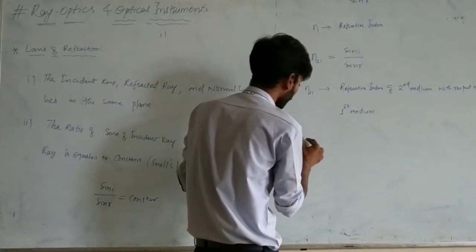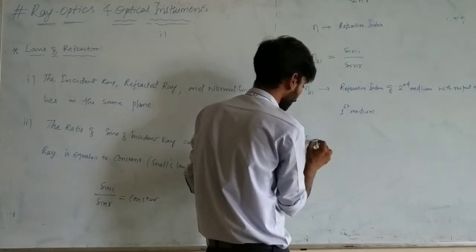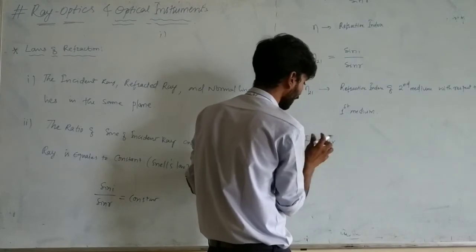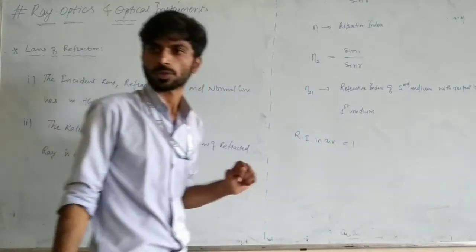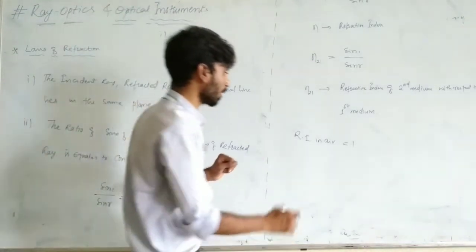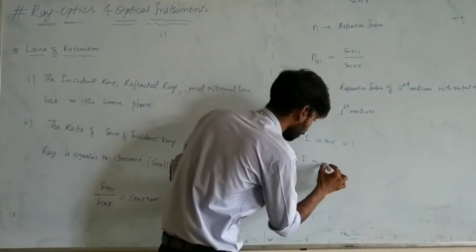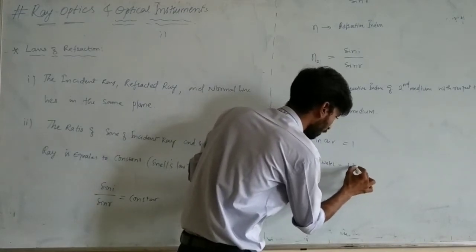The refractive index in air medium, in air, what is the value? It is 1. And the refractive index in water is 1.33.